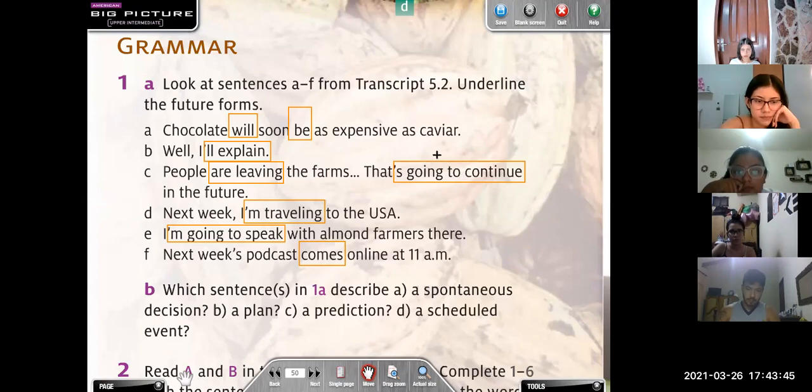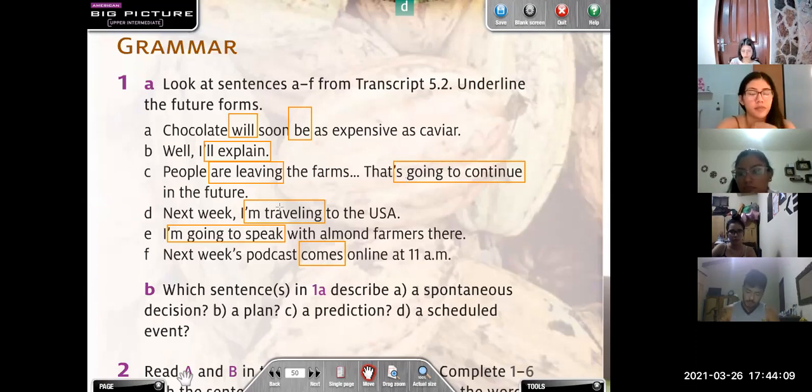Is this a present continuous too? Future continuous. Yeah, no, not exactly. What is this? What is the tense here? Is future. Okay, but yes, future with be going to, right?